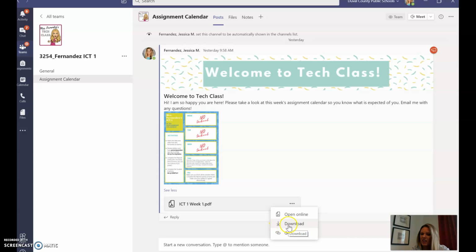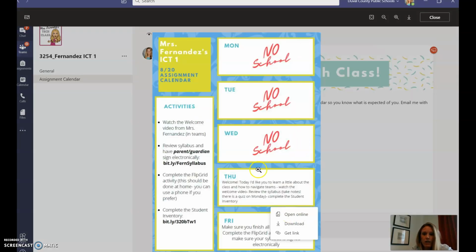But some people like to download it and save it, and then if you want to open it in another tab larger, you can click open online. So if you look at this for this week, I put all of your activities here on the side, and I put some notes here for Thursday, some notes for Friday.